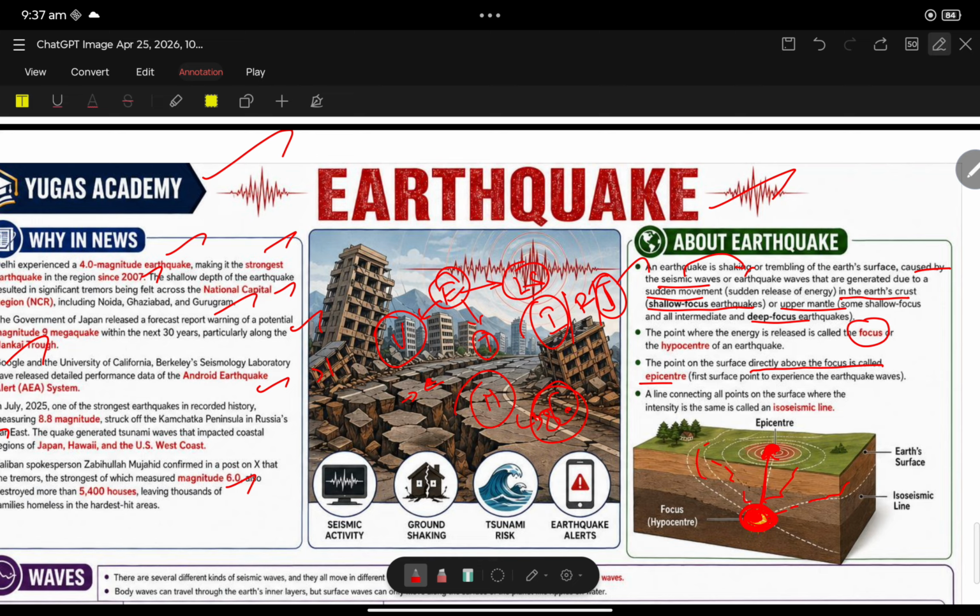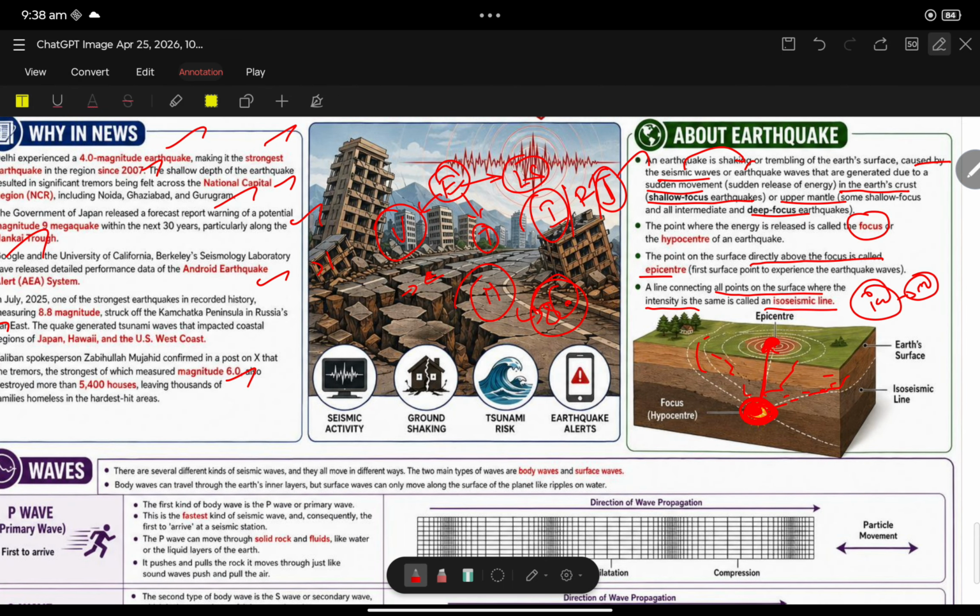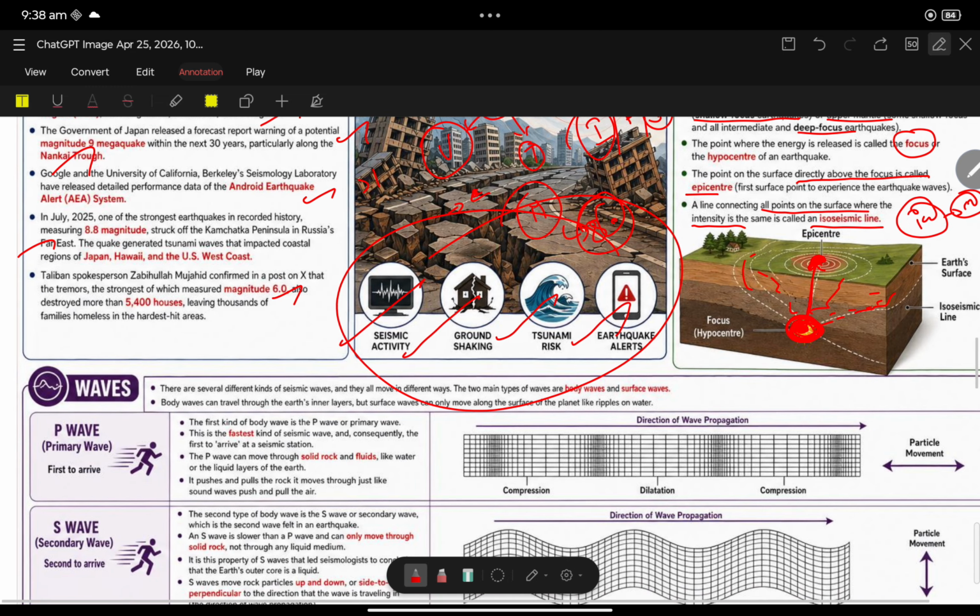Lines connecting all points of similar intensity are called isoseismal lines. Intensity is a measurement of an earthquake. Seismic activities, ground shaking, tsunami risk and earthquake alerts are all impacts of the earthquake. Now let us come to another important point.